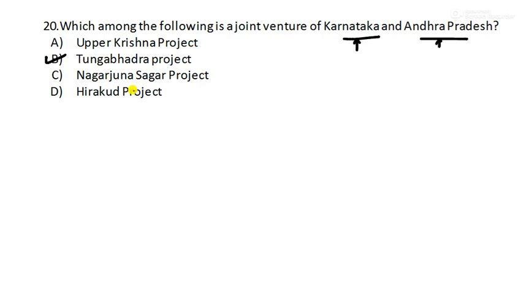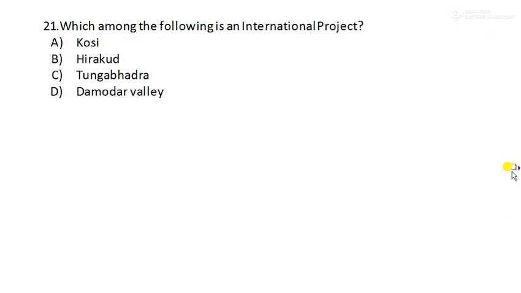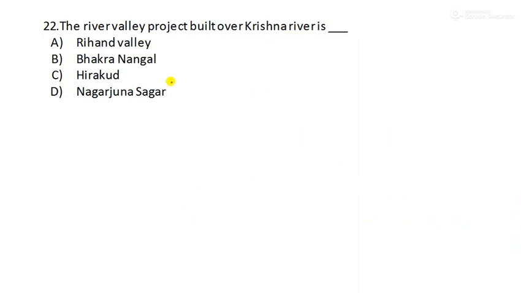I hope you have understood all the questions. Now time for homework questions. First question: which among the following is an international project? You have to answer in the comment section. Next question: the river valley project built over the Krishna river is dash. From these options only you have to answer, because on the Krishna river there are around two projects, but from these options, what is the right choice? You have to answer that in the comment section.